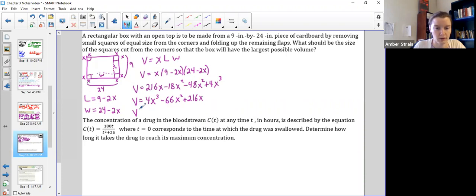So this is v in terms of x. So the derivative v prime would be 12x squared. 66 times 2 makes 132 minus 132x plus 216. The derivative is always set to 0 to find maximums and minimums, which means luckily this one I can use the quadratic formula.